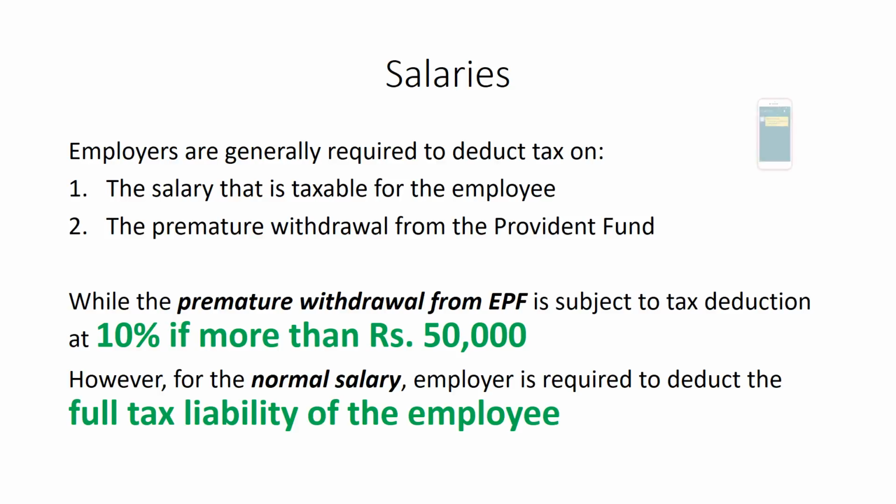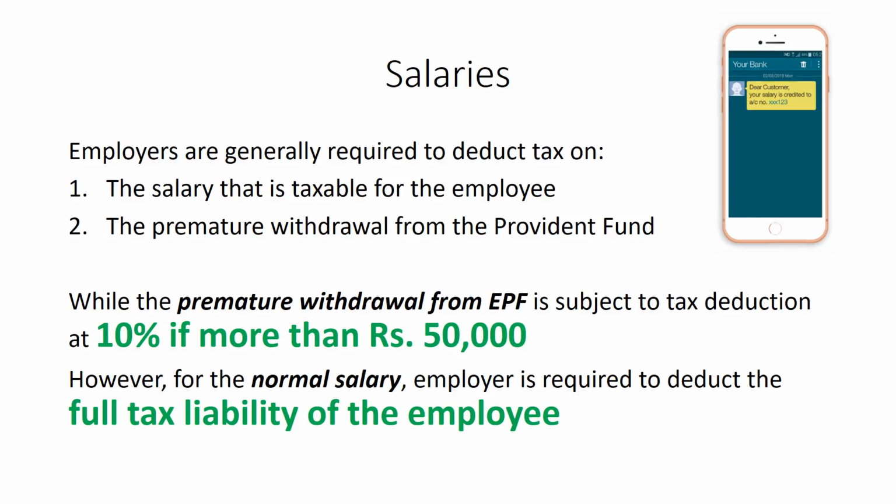Salaries are the most important expense Mr. Mukul pays because his employees are his most valuable assets. He has to deduct the tax which his employees have to pay on their total income. So, Mr. Mukul also asks them if they have made any payments that may reduce the amount of tax that he may have to deduct, like donations or mutual funds. But if an employee also has a provident fund account with his or her employer, the employer would deduct tax at 10% and pay the balance if the withdrawal is more than 50,000 rupees, half a lakh.